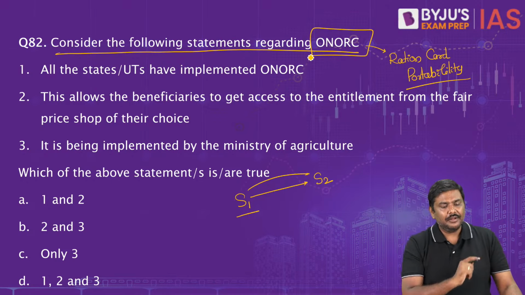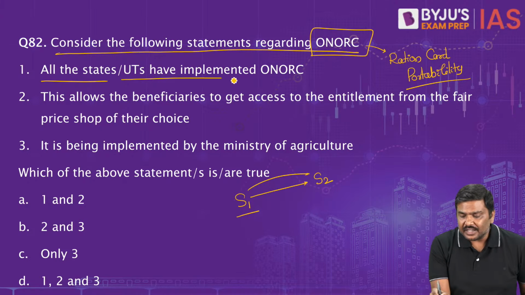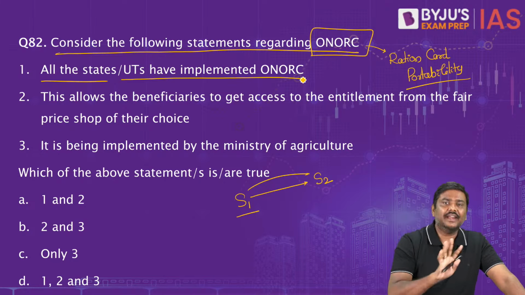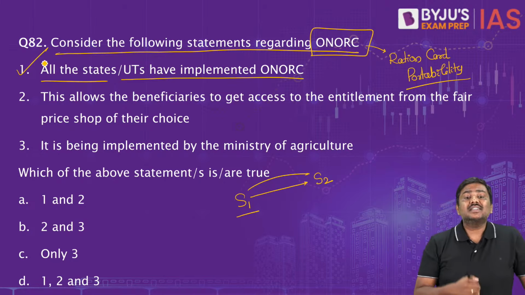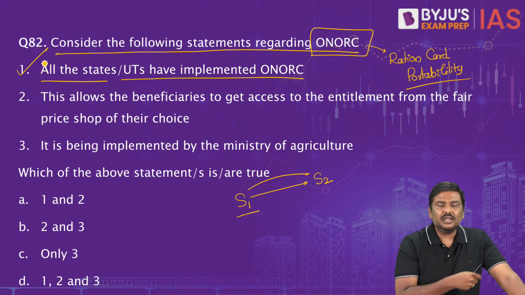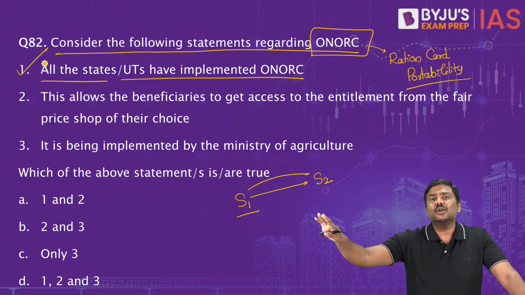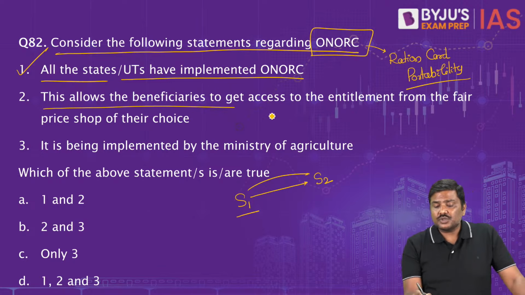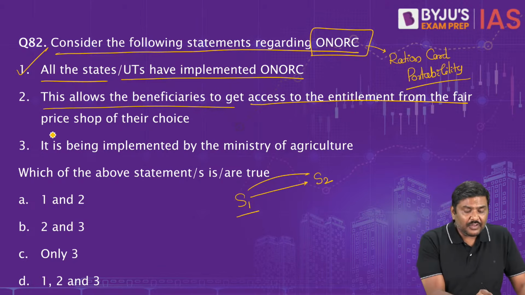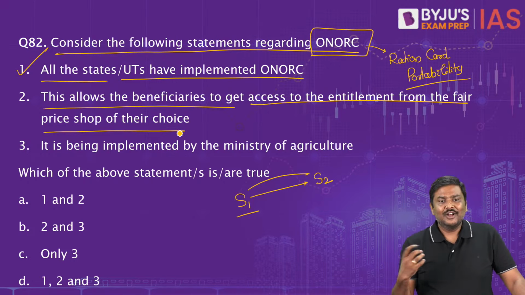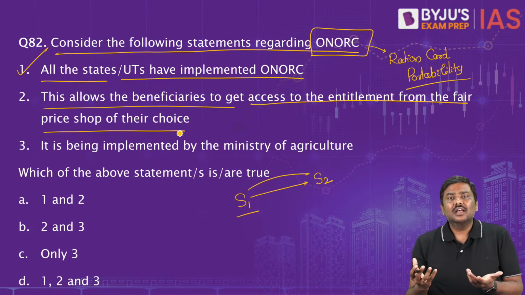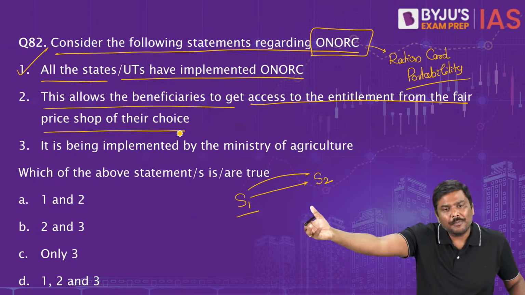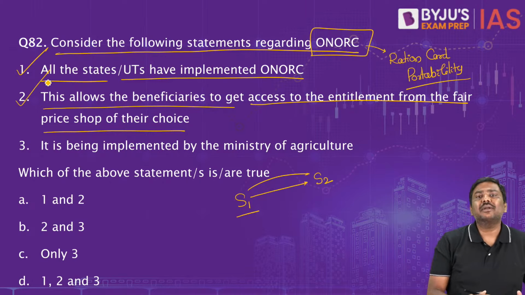Now look at the first statement here. All the states and union territories have implemented one nation, one ration card. The answer is correct. The first statement is correct. Assam has become the latest one to implement ONORC. With that, all the states and UTs have implemented ONORC. Statement 2. This allows the beneficiaries to get access to the entitlement from the fair price shop of their choice. Of course, yes. If I am the beneficiary and I have gone to the second state, now I will choose from which fair price shop I should get the entitlement. The second statement is also correct.